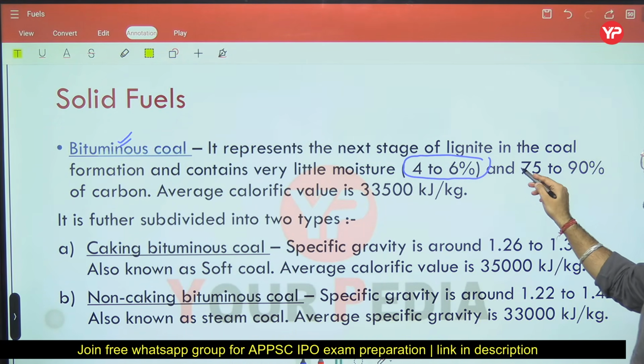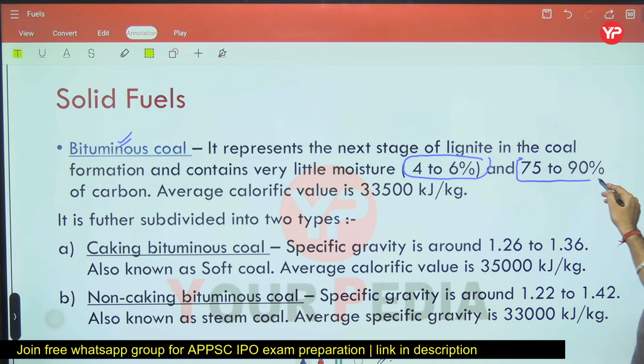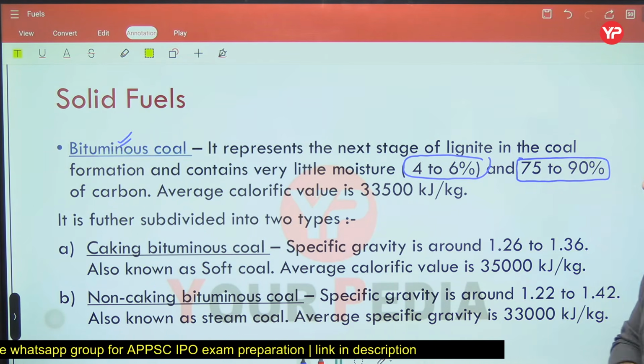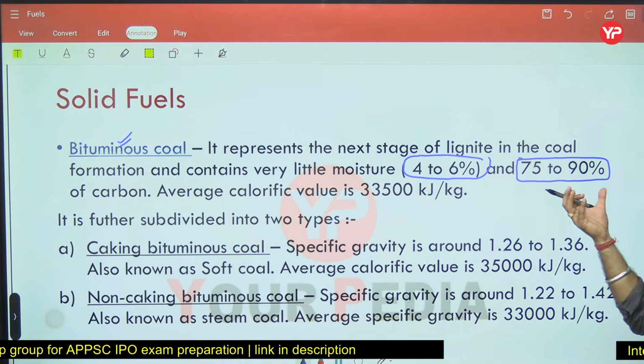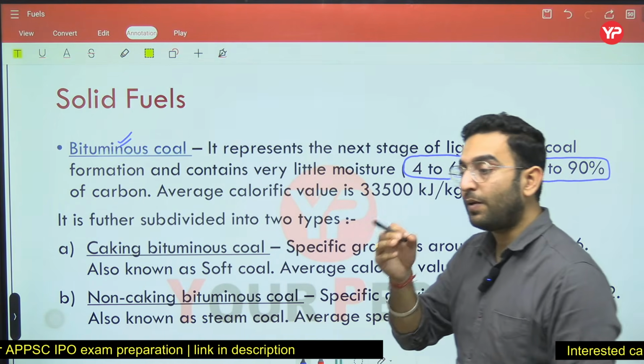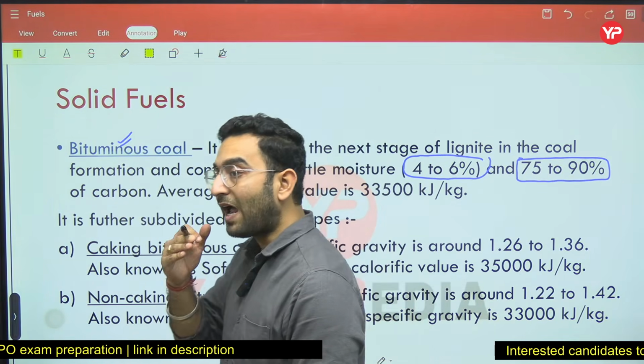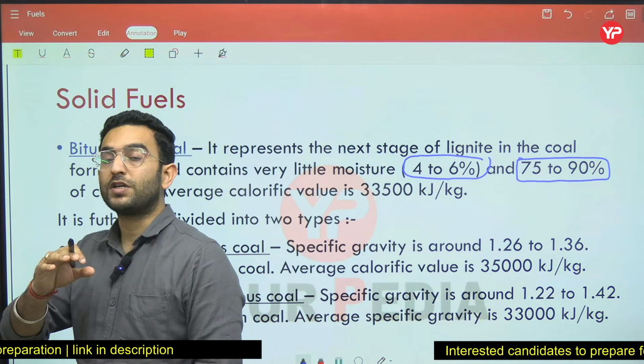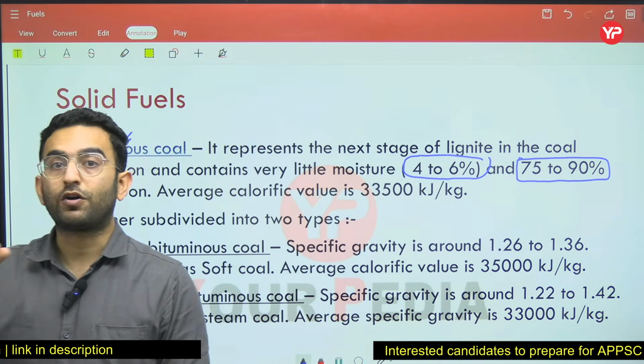Along with that, we can see the carbon percentage is very high. It is around 75 to 90%. Okay, so the carbon content in bituminous coal creates a very important impact here. Why? Because the larger the amount of carbon, the higher the quality of caking.